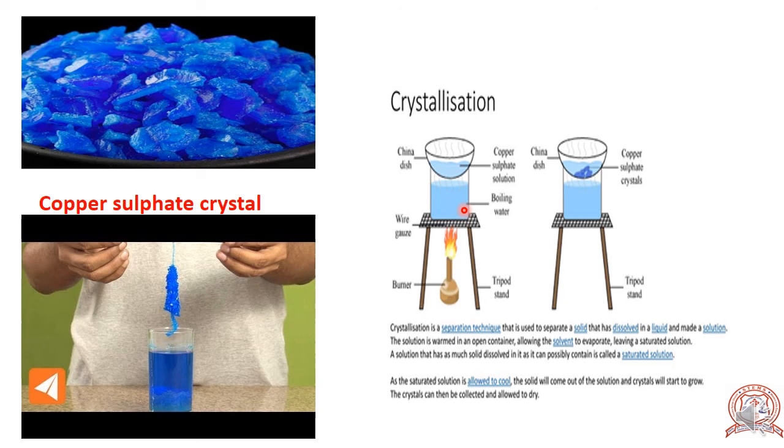We can see blue crystals of copper sulfate at the bottom of the beaker. This is the copper sulfate crystal, accumulated here. So crystallization is a separation technique that is used to separate a solid that has dissolved in a liquid to make a solution.